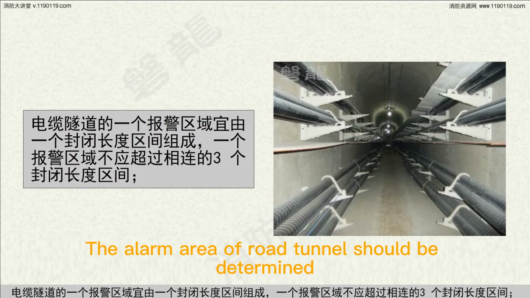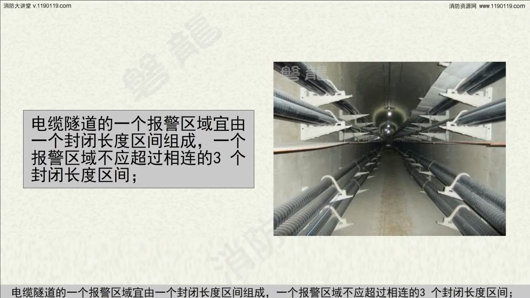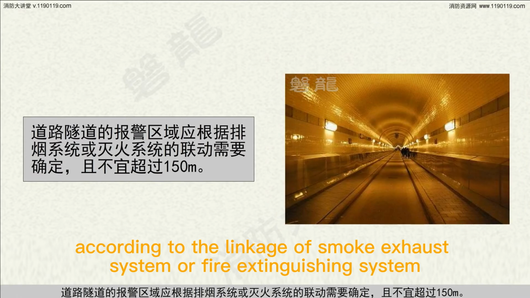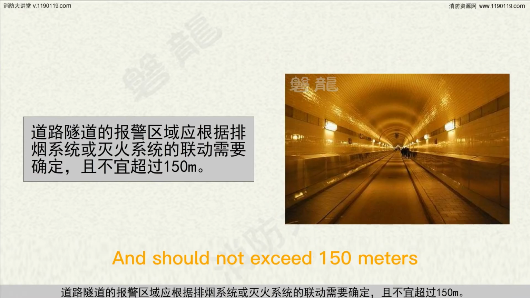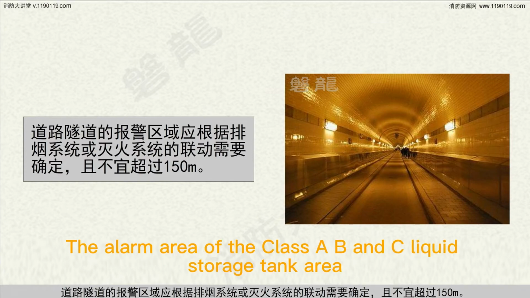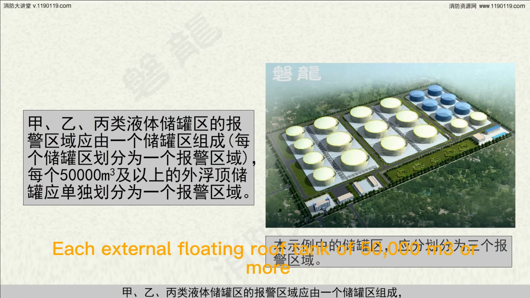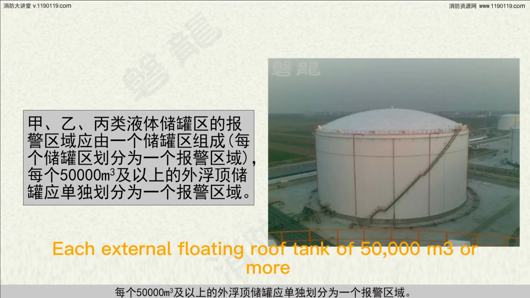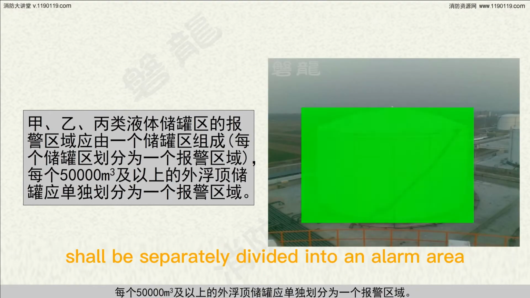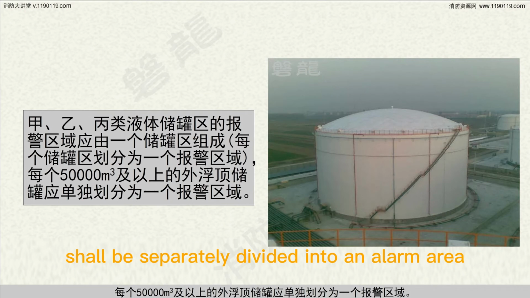The alarm area of road tunnel should be determined according to the linkage of smoke exhaust system or fire extinguishing system. It should not exceed 150 meters. The alarm area of the Class A, B, and C liquid storage tank area shall consist of one storage tank area. Each external floating roof tank of 1 meter or more shall be separately divided into an alarm area.